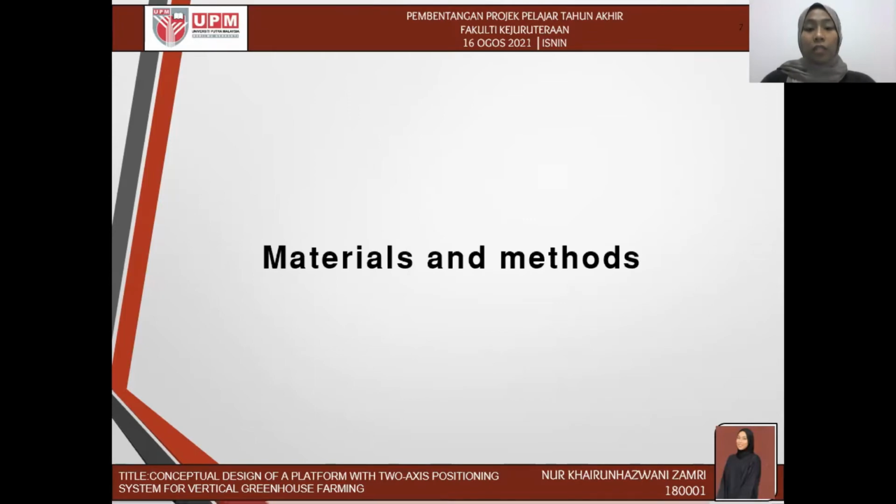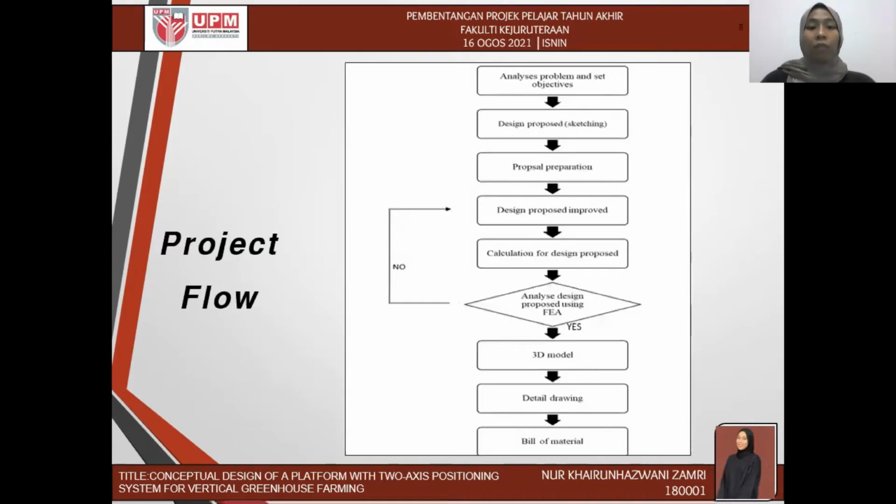So we move to the methods of the study. First, for the project flow, I need to analyze the problem and set the objective, and I need to design the proposal. I need to propose the design of this platform in sketches, and the design of the platform should be analyzed using manual calculation and finite element analysis. For this study, we will come up with the 3D model, the drawing, and the bill of materials.